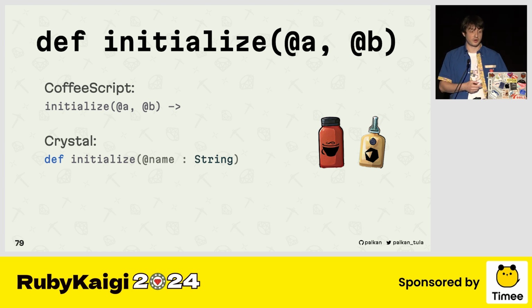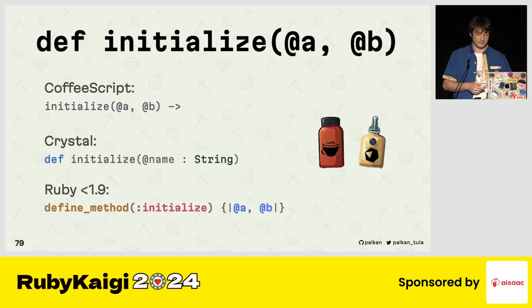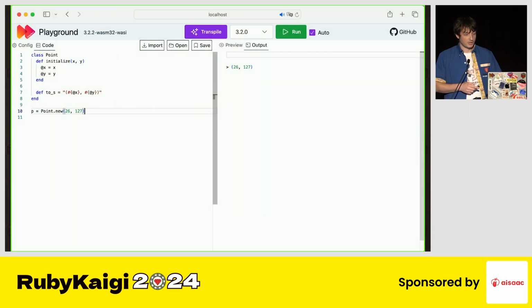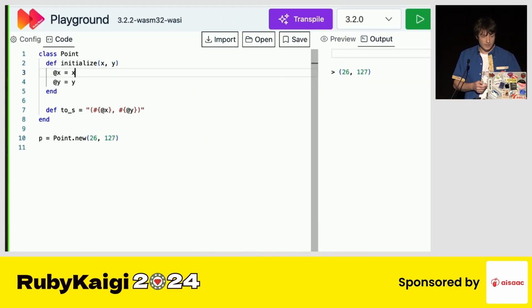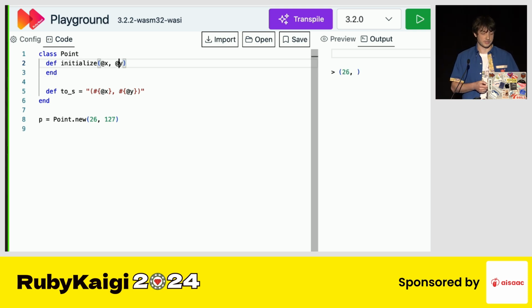And one more surprising language that already had that is actually Ruby. Because in Ruby before 1.9, it was possible to declare instance variables as arguments right in the block. So not using def statements, but using blocks. So it kind of was a workaround for that. A typical example, which could be rewritten with this feature, is this, right? So that's it, simple as that.